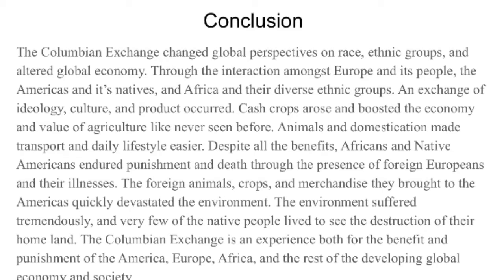Despite all the benefits, Africans and Native Americans endured punishment and death through the presence of foreign Europeans and their illness. The foreign animals, crops, and merchandise they brought to the Americas quickly devastated the environment. The environment suffered tremendously, and very few of the native people lived to see the destruction of their homeland. The Columbian Exchange is an experience both for the benefit and punishment of America, Europe, and Africa, and the rest of the developing global economy and society.